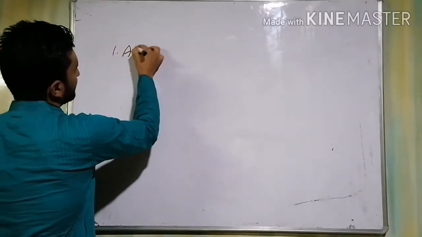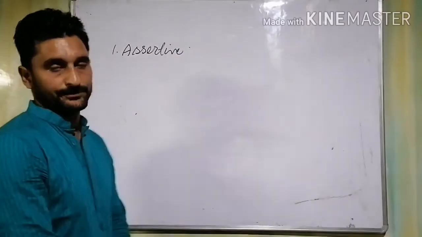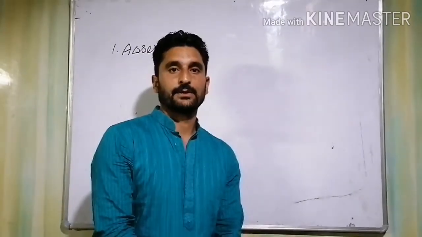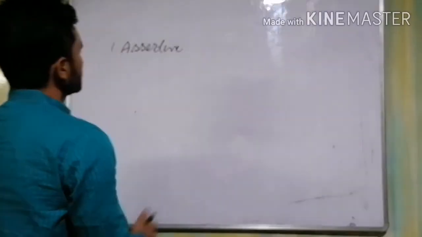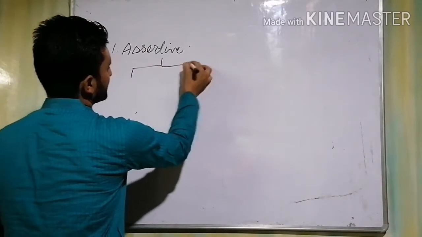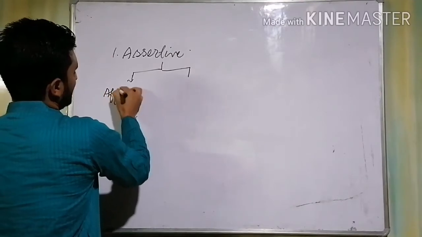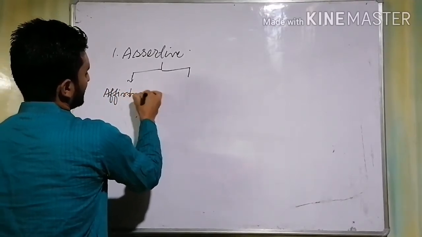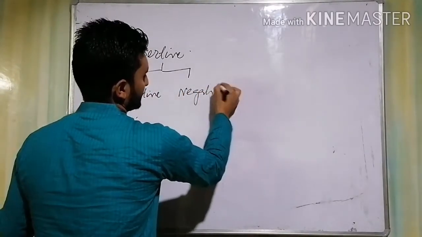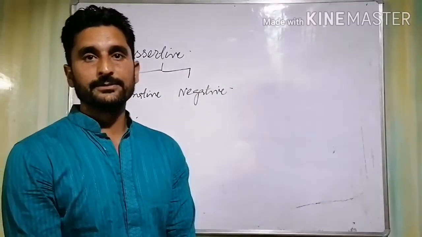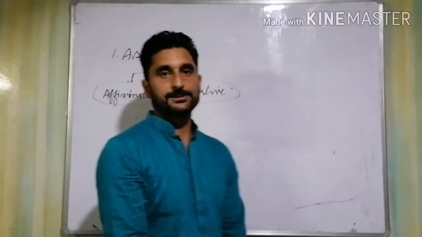First one is assertive. Assertive means declaration. It can be affirmative as well as negative. So we have assertive type of sentences. An assertive sentence can be affirmative or it can be negative. All right? So you need to remember affirmative sentence and negative sentence.